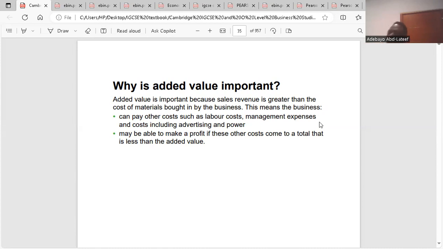One, you can increase the selling price of your products while allowing your cost of raw materials or your cost price to remain the same. For you to add value, you can increase the price of your product while the cost of raw materials or the cost of production remains the same. This can only be achieved if you have added quality to your product that is so glaring to customers that, oh, this product deserves this amount. The customers will be willing to pay.